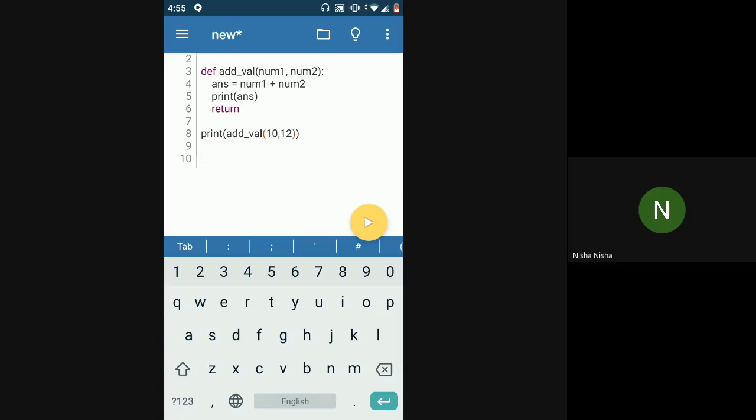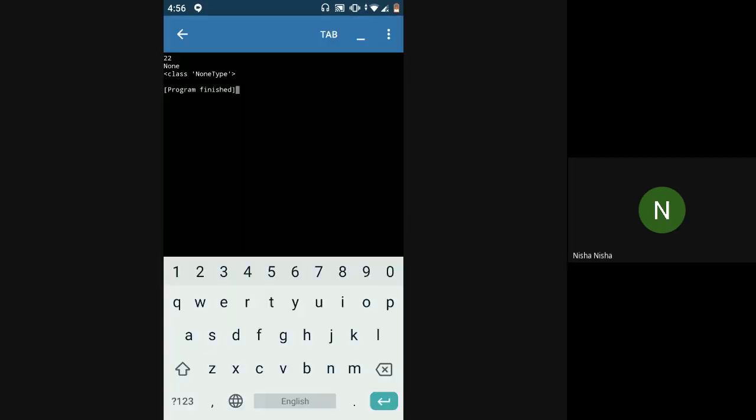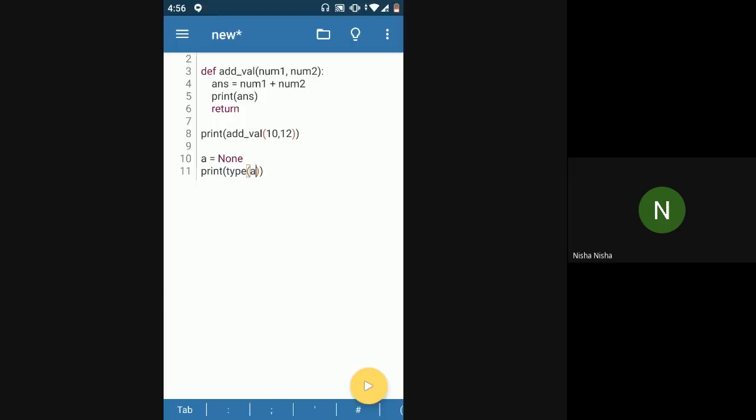So if I say a is equal to None, and if I try to print the data type of a, it is saying NoneType, which means None is a value of data type NoneType. NoneType is a data type, and it has only one value associated with it, which is None. And None is used in places where there is no value.